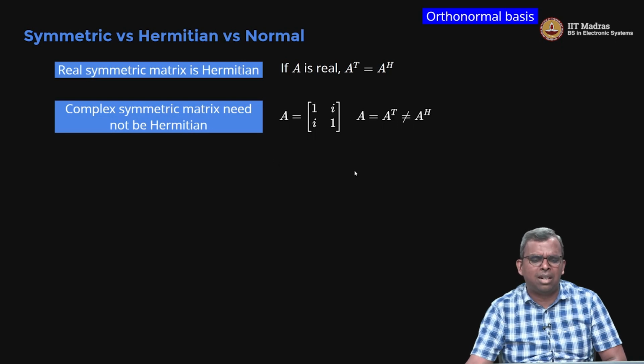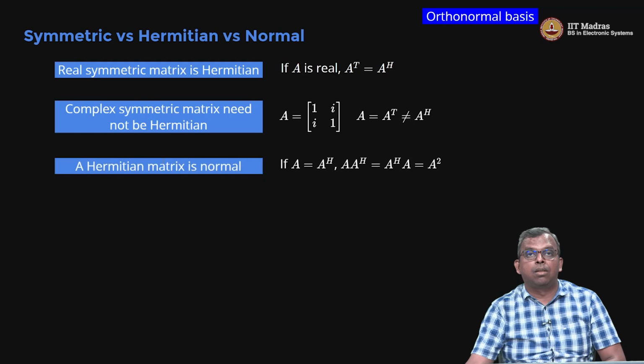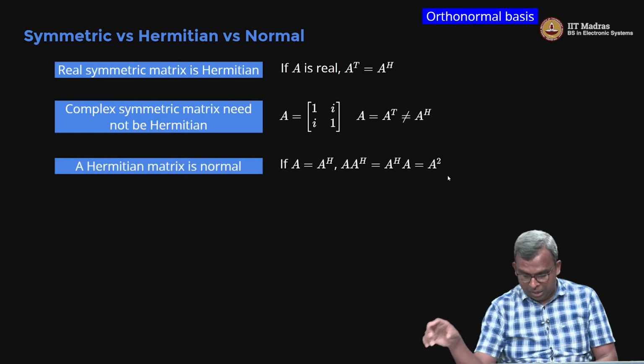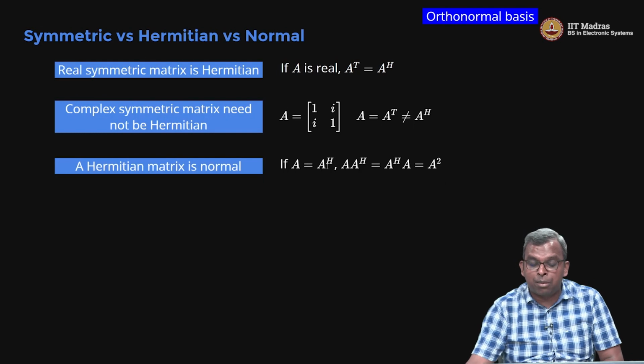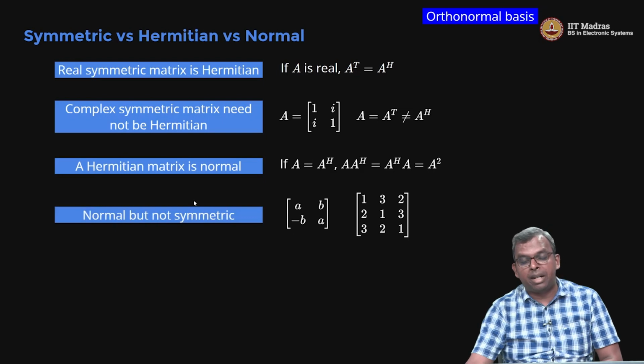So this is true. You should be a little bit careful about complex symmetric matrices, because even if they are symmetric, they may not be Hermitian. Any Hermitian matrix, right, is normal. Okay, one way it's true. Any Hermitian matrix is normal, because if A is A Hermitian, then A Hermitian A equals A A Hermitian, both are A squared. Both of these are the same, right? So a Hermitian matrix is normal, but the opposite is not true. Normal need not be symmetric or Hermitian.